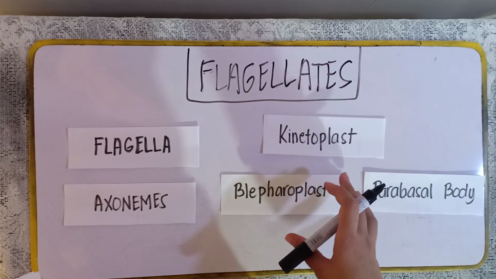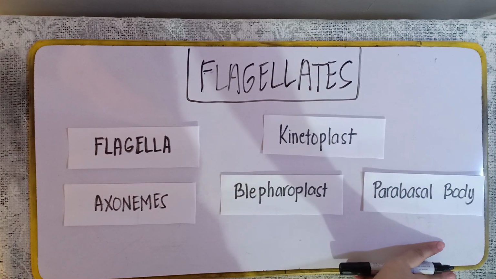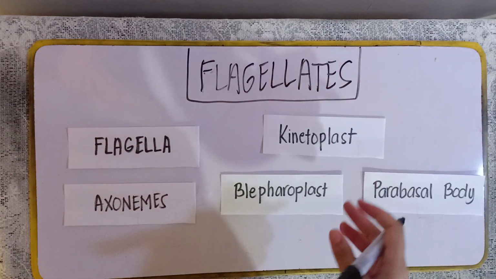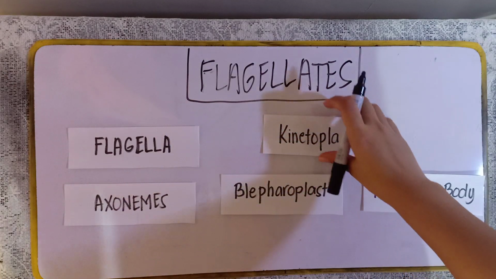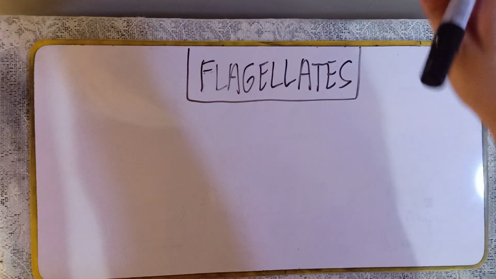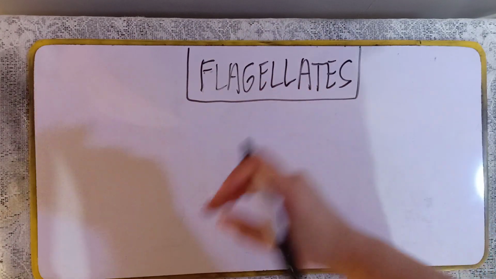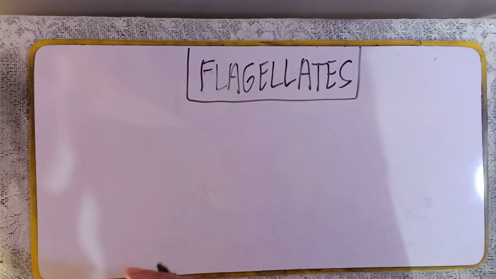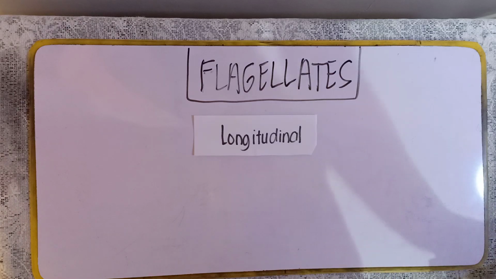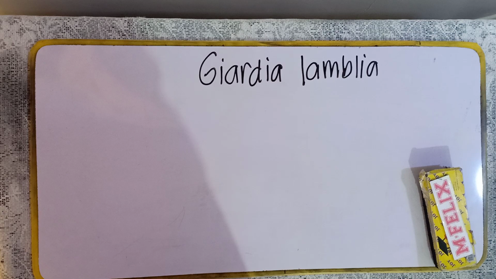Para saan yung structure na yan? It serves as their neuromotor apparatus. And then, aside from this one, for the general characteristics of this flagellates class, they undergo reproduction through binary fission. Pero pinagkaiba niya sa mga sarcodina natin, they undergo reproduction through longitudinal binary division. Okay, longitudinal binary division.